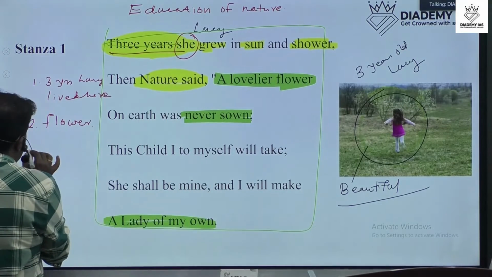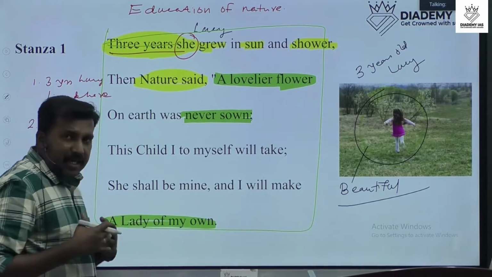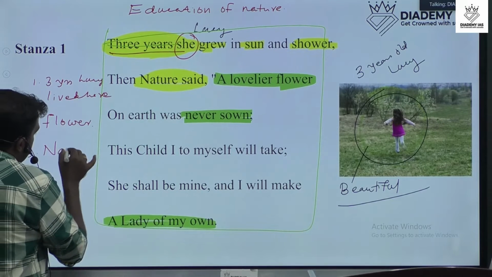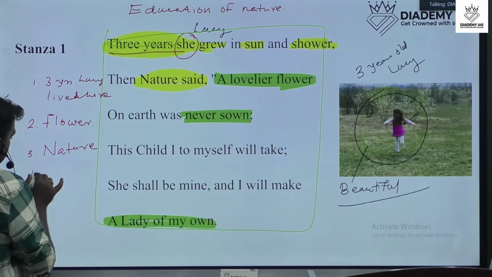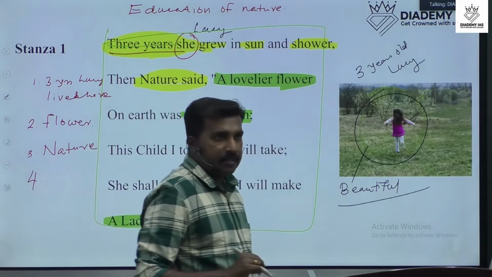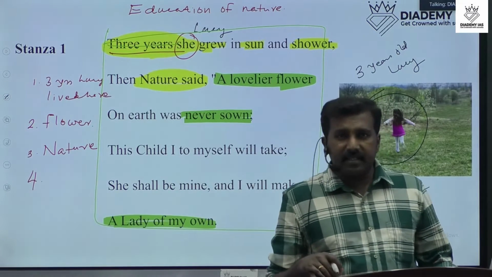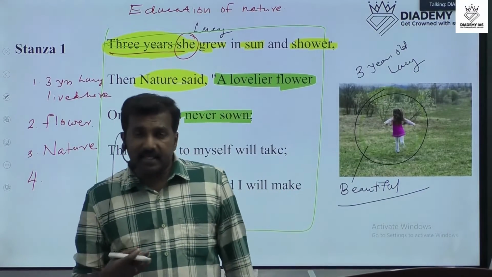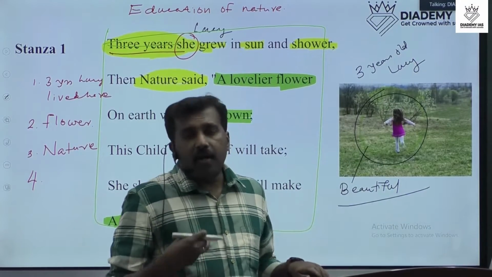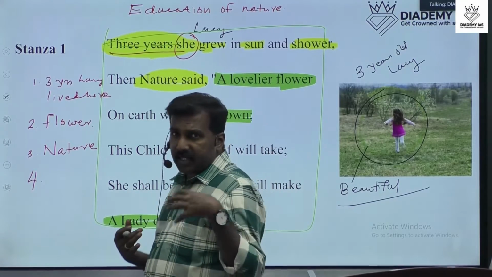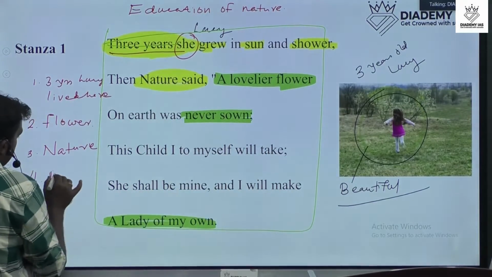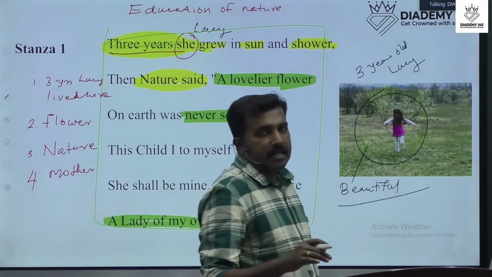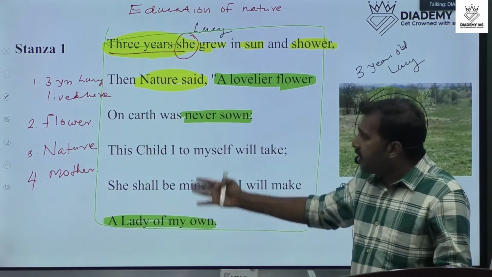Then the third one is, actually she was from nature. Okay, she was from nature. And the fourth one is, nature educates her, or nature makes her a grown-up girl, or nature plays the role of a mother. Okay, nature is the mother of Lucy. Clear? So these are the important points in stanza 1.